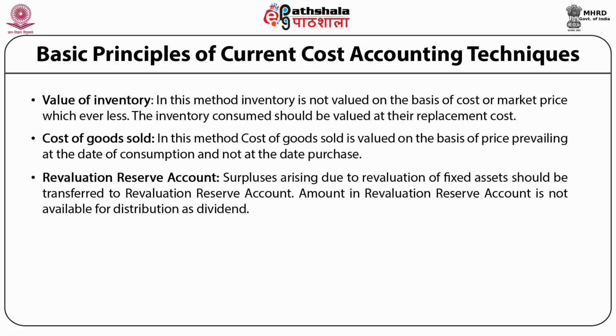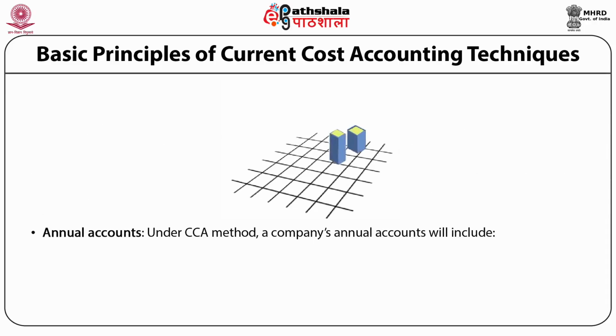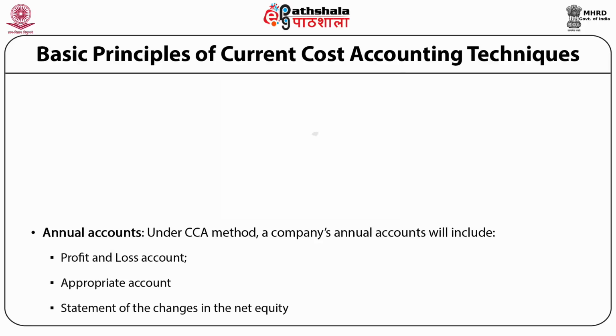The amount in the revaluation reserve account is not available for distribution as dividend. Annual accounts. Under the CCA method, a company's annual accounts will include profit and loss account, appropriation account, statement of changes